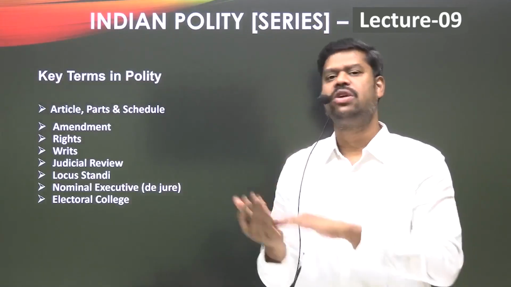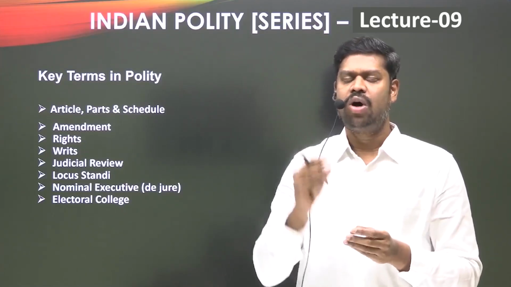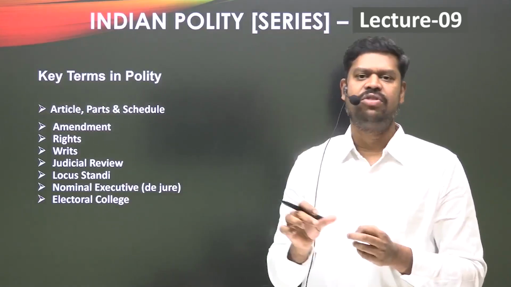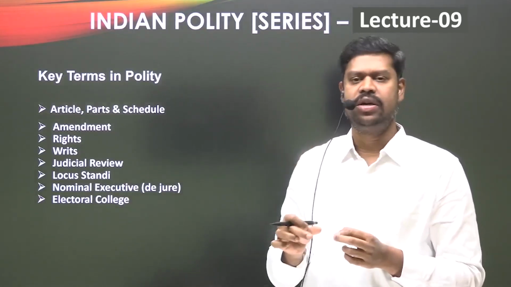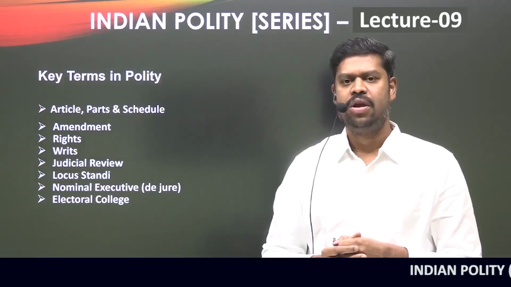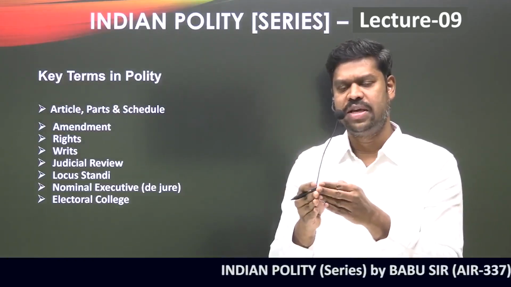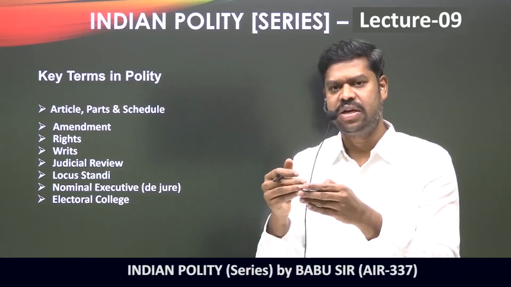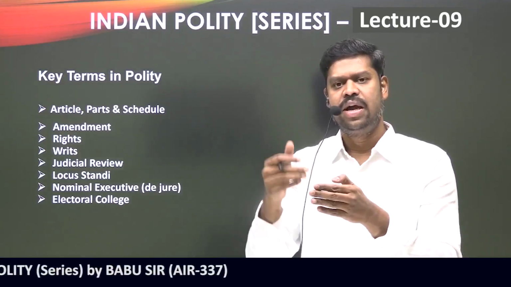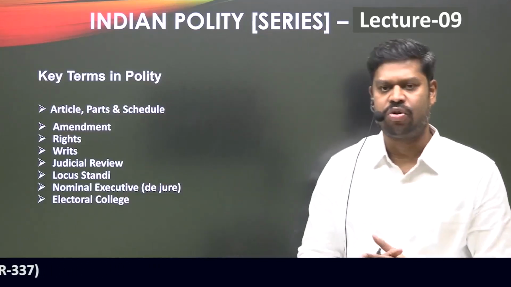And what are the names of these states? The names of these states are not mentioned in Article 1 itself. Article 1 says that to see the names of the various states and union territories in India, you shall go and refer to Schedule 1 of the Constitution. I am just repeating it again: Article 1 says that the territory of India shall consist of the territory of the states, the territory of the union territories, and such other territory as may be acquired by the Union of India subsequent to the commencement of the Constitution.